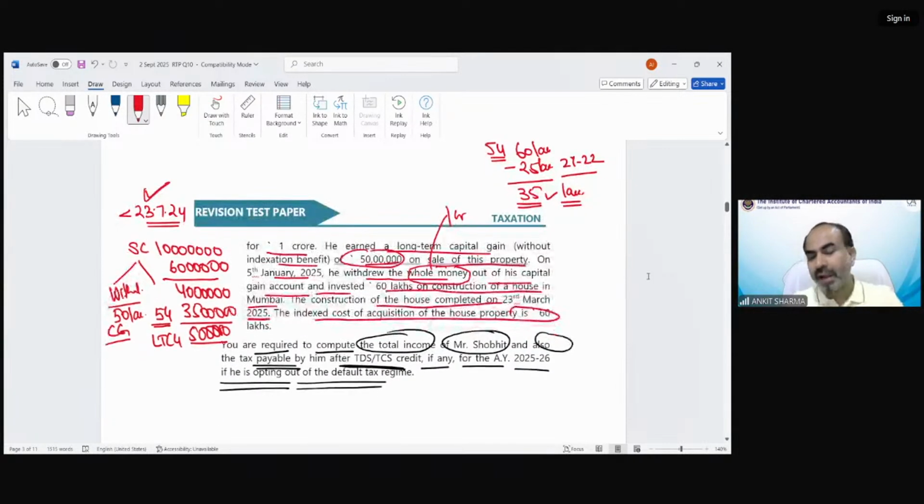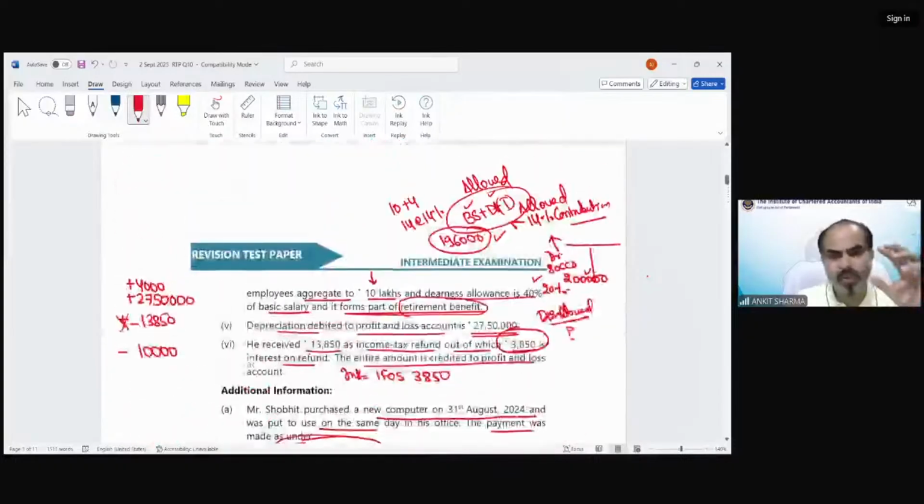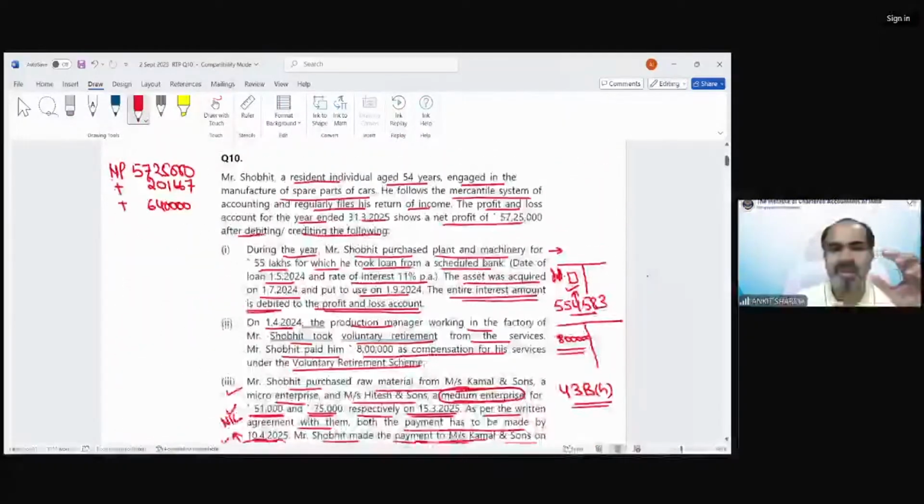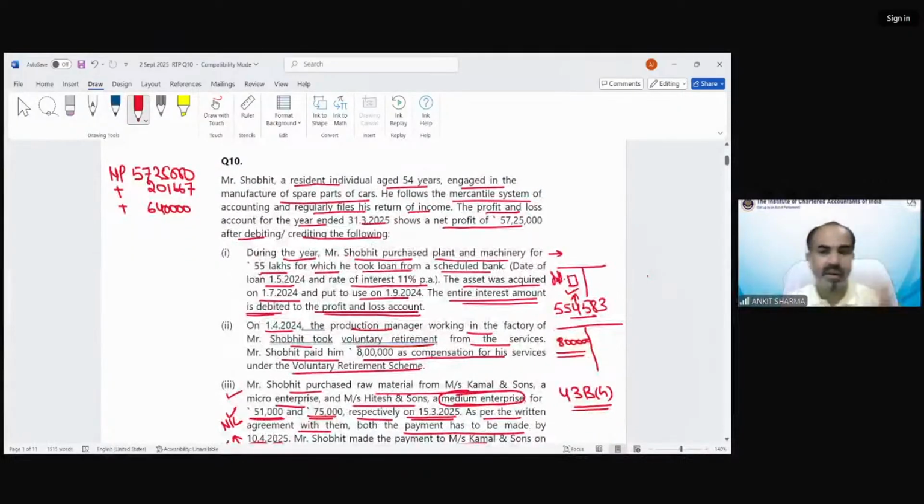Now you are required to compute the total income of Shobhit and also the tax payable after TDS, TCS, etc. So that was a gigantic question. But when you solve it step by step, tell me, do you feel any information or any step was difficult if you remember the provision?